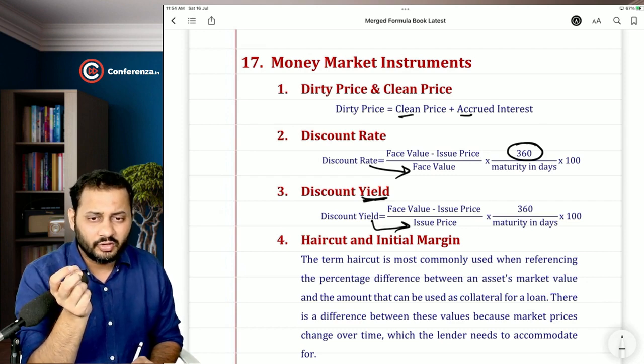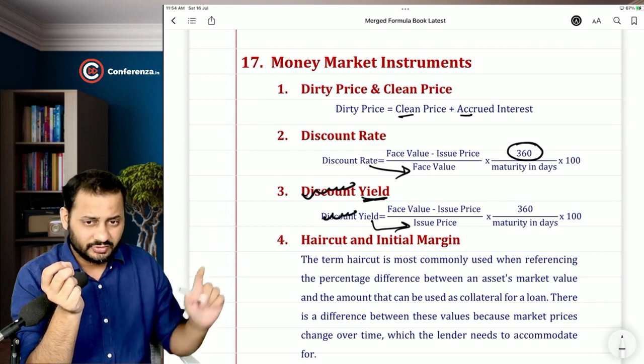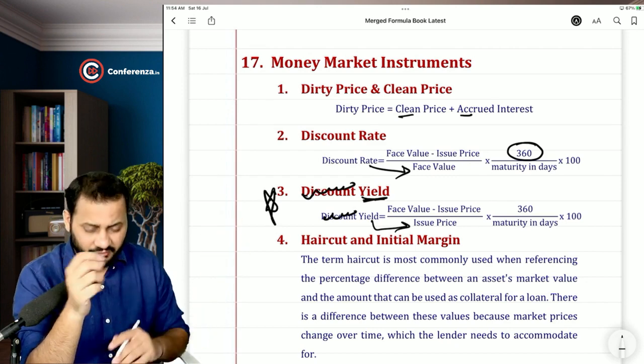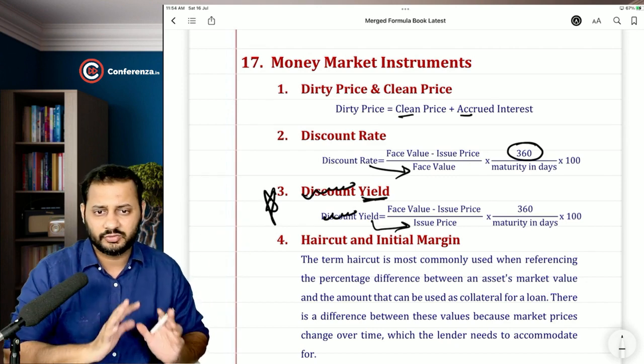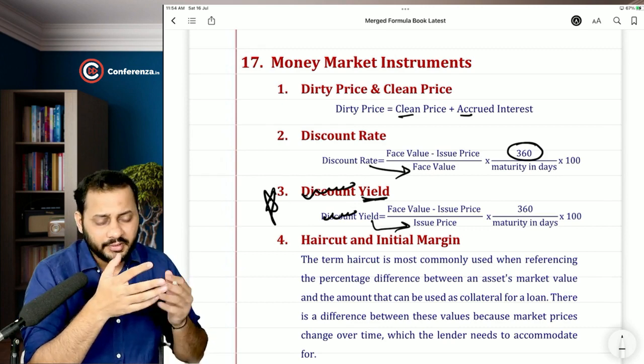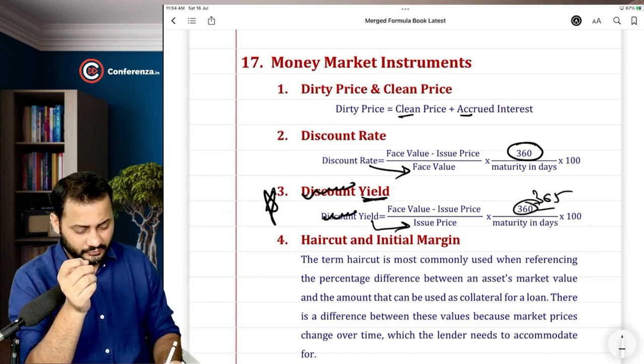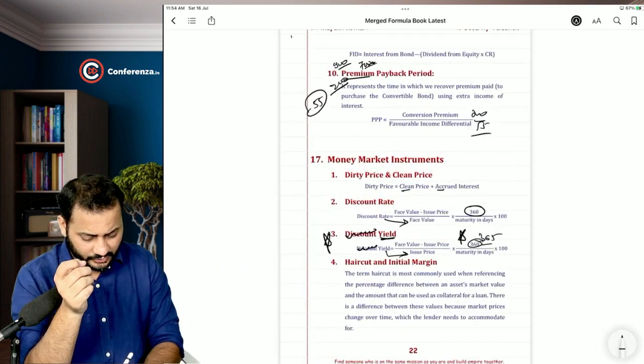Sometimes it is wrong to say discount yield. We can call it a yield only. So just cross this out. If it is discount, it will be on the face value. So discount yield, I am not satisfied with the formula. There might be some mistake in printing. If it is yield, it will be calculated on issue price, and most of the time 365 days will be taken. Okay, so these are a few things that you need to incorporate.